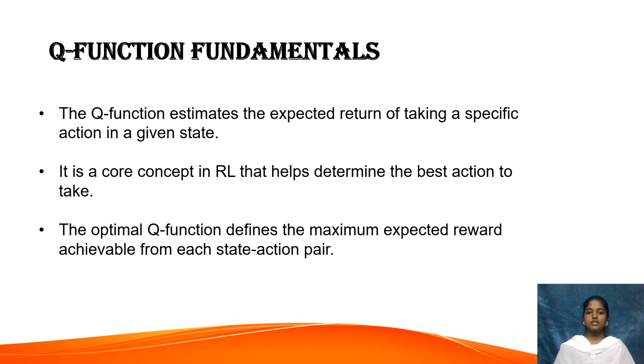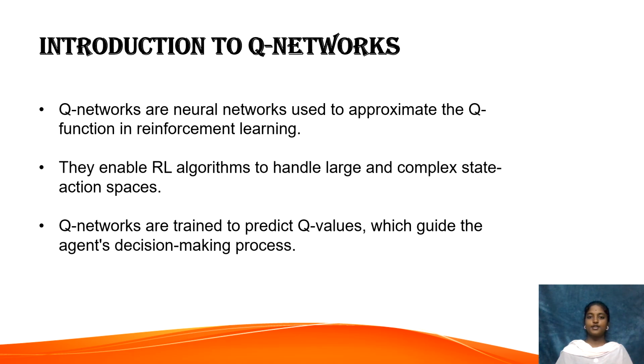Next, let's discuss Q function fundamentals. The Q function is at the heart of reinforcement learning. It helps us estimate how good a particular action is when taken in a certain state. In simple words, it tells us: if I do this action in this situation, how much total reward can I expect in the future? The optimal Q function represents the best possible expected reward achievable from each state and action pair.